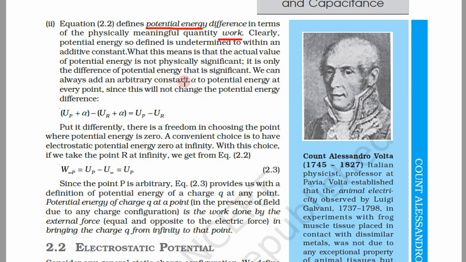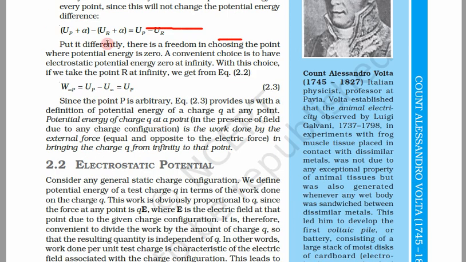We can always add any arbitrary constant alpha to the potential energy at every point, since this will not change the potential energy difference. So we can add it because it will not change the difference. Put it differently, there is a freedom. So this now goes deep into physics. Put it differently, there is a freedom in choosing the point where potential energy is zero.